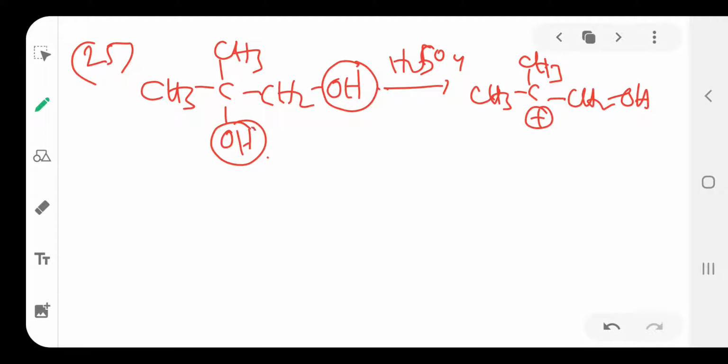Because this OH group is more readily removed, as it is attached to the tertiary carbon. The OH group attached to the tertiary carbon is more reactive, that's why it is quickly removed from the compound. That's where the tertiary carbocation is formed, and it is also more stable. In case the other OH group is removed, it is removed slowly and also forms a primary carbocation. The primary carbocation is less stable, the tertiary carbocation is more stable, that's why it is the main product.